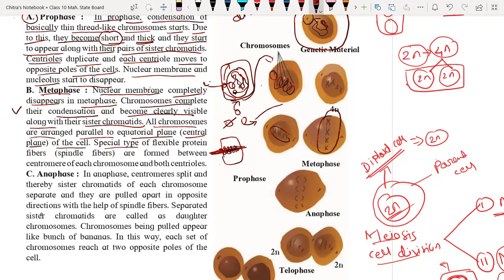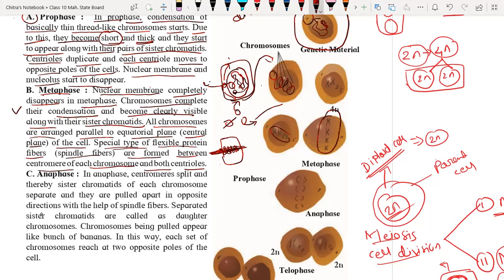And see, the centriole which was split into two parts, and each part was traveling toward the polar region, right? From there, fiber hair-like projections will start. A special type of flexible protein fiber, called spindle fiber, is formed between the centromere of each chromosome and both the centrioles.